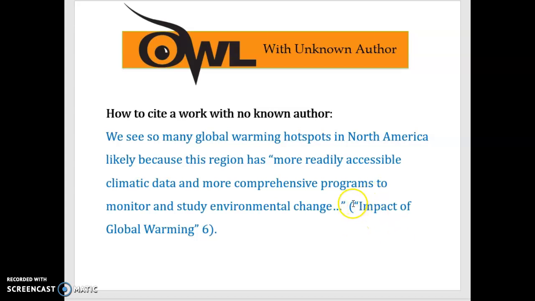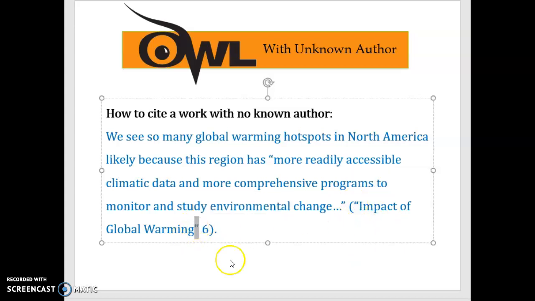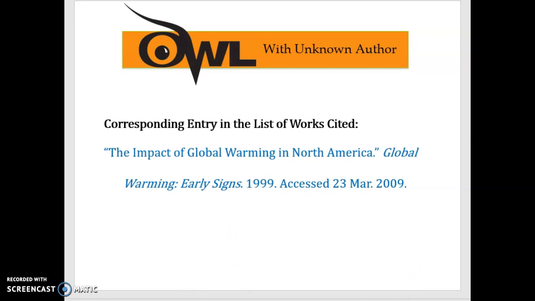It is a title of an article or a report, so I need to use quotation marks around the title, and then page 6. Now this is what that source would look like on the Works Cited page. We have the title of the article, we have the name of the source, the year, and when we got it.